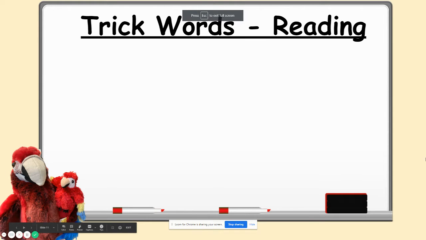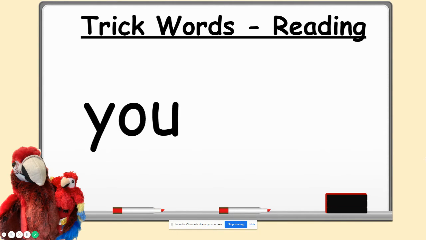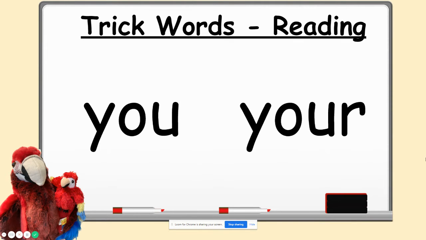All right, boys and girls, we are getting into our trick words for today. We have two of them. First one is you, Y-O-U, you. Our next trick word for today is your, Y-O-U-R. So for the word you, our first one is just Y-O-U, but for our trick word your, we hear the R at the end, so we have your as an R.